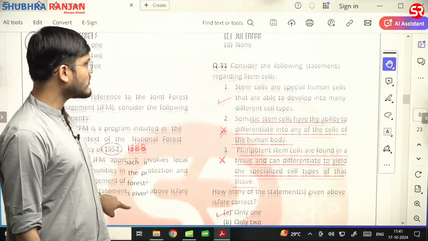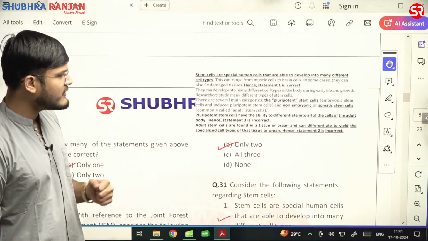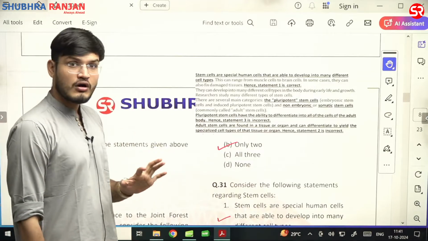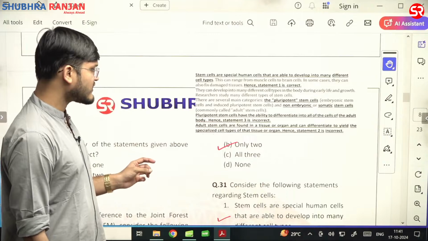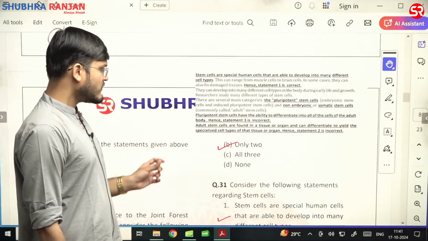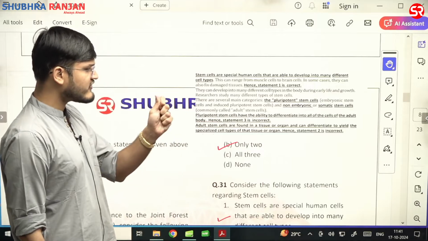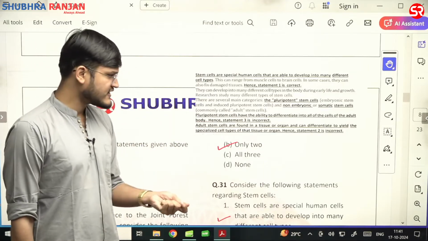So third statement is also wrong. Why? Because we know that pluripotent stem cells have the ability to differentiate into all the cell types of the adult body. Third statement is wrong. Even the second statement, when they were asking about the somatic cell, we know that adult stem cells are found in a tissue or organ and can differentiate to yield the specialized cell types of that tissue or organ. Second statement is incorrect.